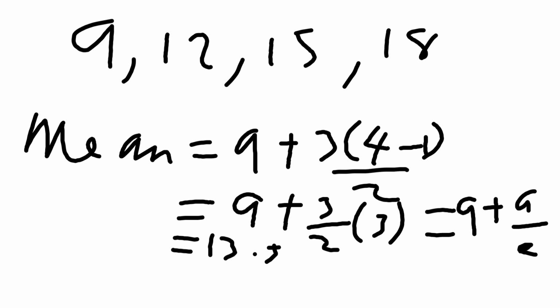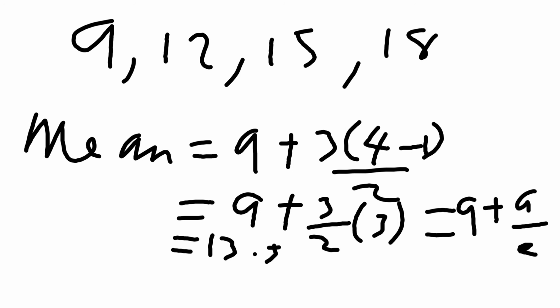Okay, what is the median of this set of numbers? The median is the average of the two middle terms, which is 12 plus 15 over 2, and that is 27 over 2, which goes back to what we have here, 13.5. So it is the simplest way of finding this type of thing.